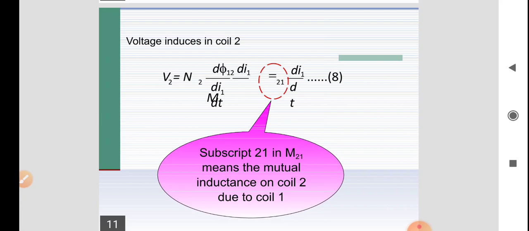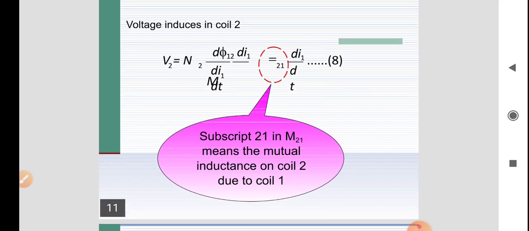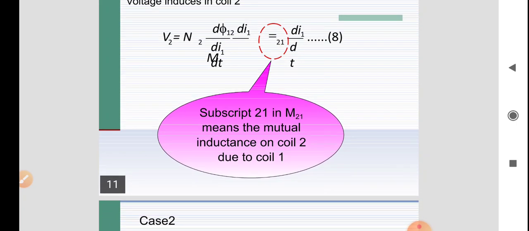So V2 equals N2 into d phi 12 by di1 into di1 by dt. As the flux is generated in the opposite coil due to the current in the first coil, this type of inductance is called mutual inductance. So d phi 12 by di1 is called the mutual inductance.